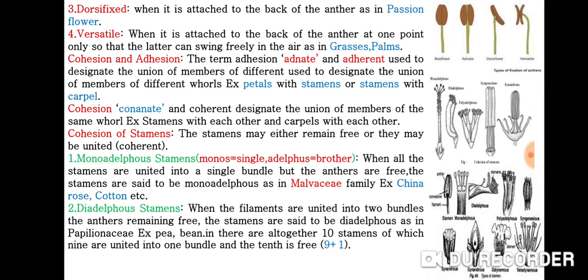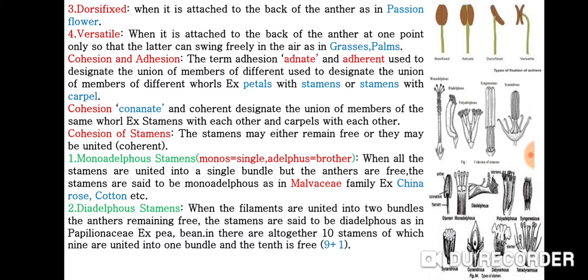Cohesion of stamens. The stamens may either remain free or they may be united. Number one, monadelphous stamens. Mono means single, adelphous means brother or bundle. When all the stamens are united into a single bundle but the anthers are free, the stamens are said to be monadelphous. Example, Malvaceae family. Examples are China rose and cotton.